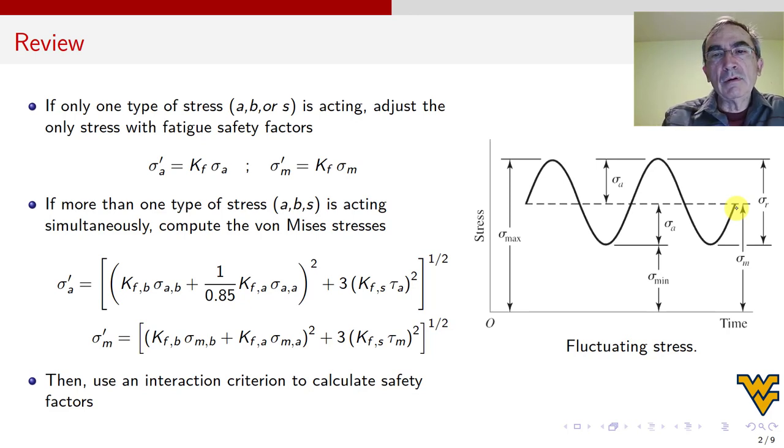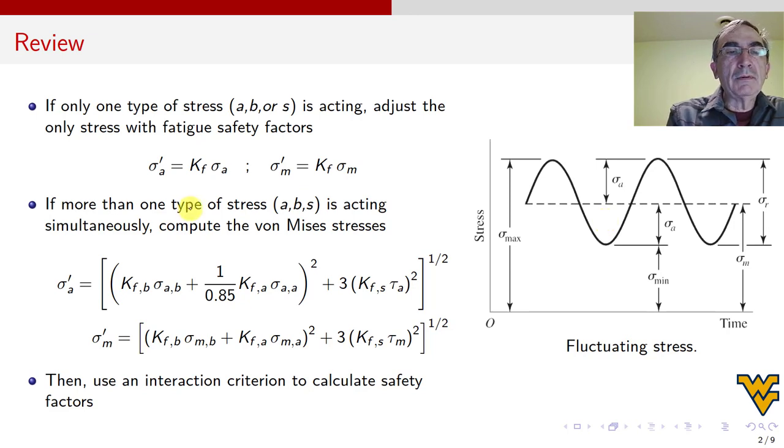Now, if we have only one type of stress, meaning that this sigma is only axial, or only bending, or only shear due to torsion, then all we have to do is increase both values by the same fatigue stress concentration factor, which is calculated from the theoretical stress concentration factor and the notch sensitivity. You know that. And that means we end up with this sigma a prime and this sigma m prime. So I get another plot like this, but in terms of prime.